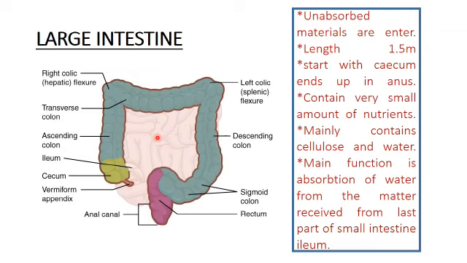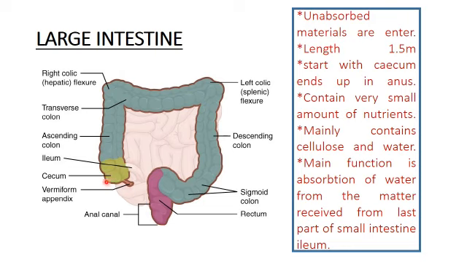Now the unabsorbed materials. Remember, absorption takes place in the small intestine. Unabsorbed materials enter the large intestine from the ileum. The length of this large intestine is nearly 1.5 meters, and the large intestine begins with the cecum.